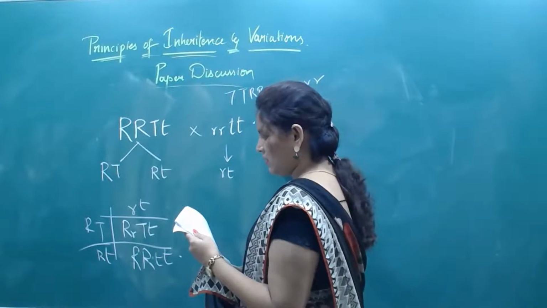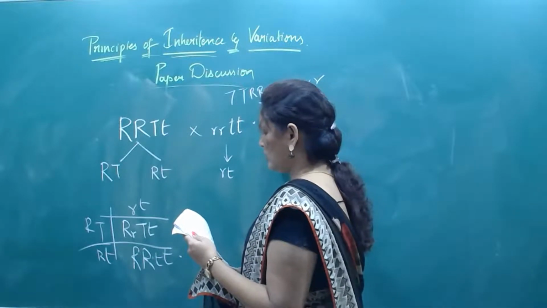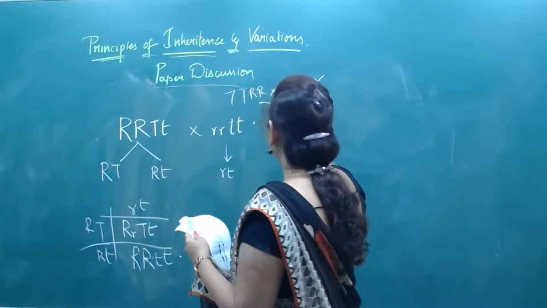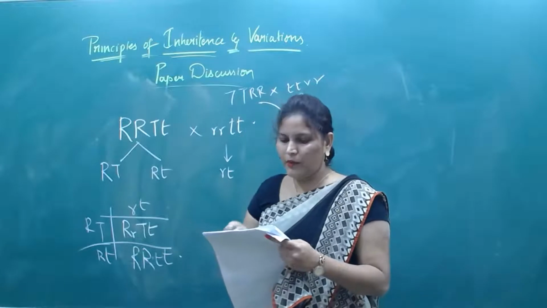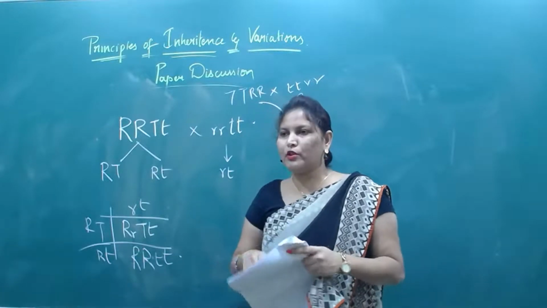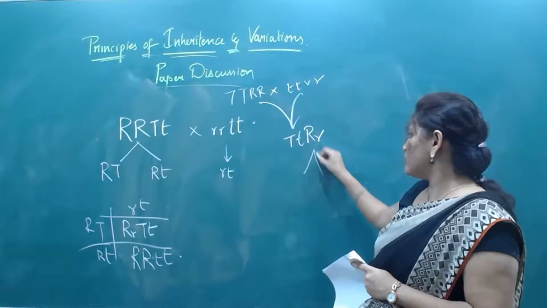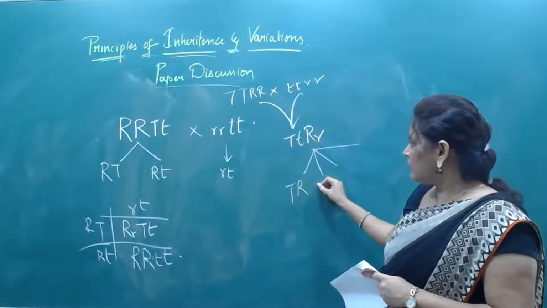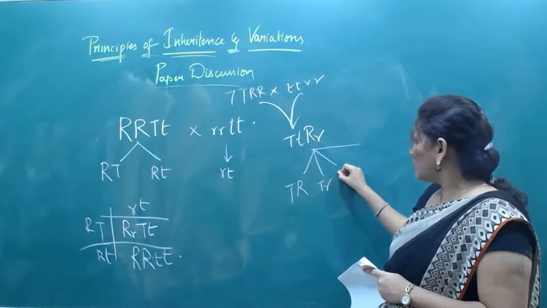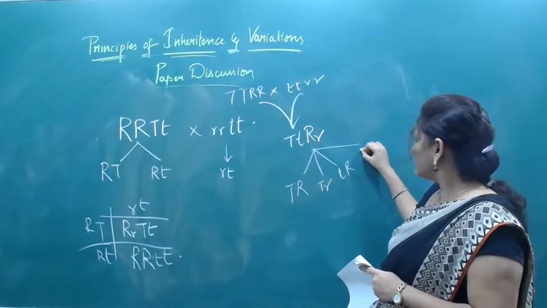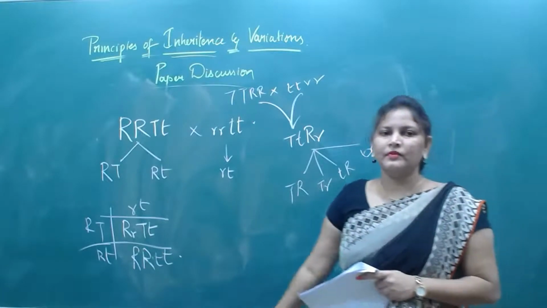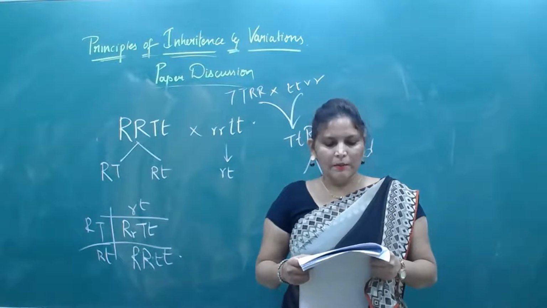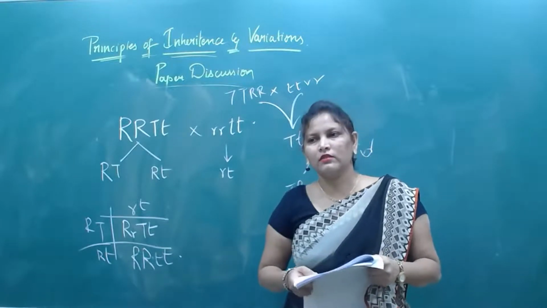Then the generation consists of tall plants with round seeds: capital T, small t, capital R, small r. How many gametes could a plant produce? Yes, it is producing 4 gametes. What are those gametes? Capital T capital R, capital T small r, small t capital R, small t small r. 4 gametes. Yes.